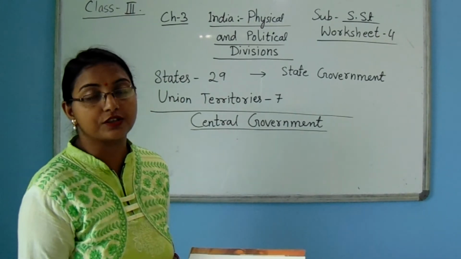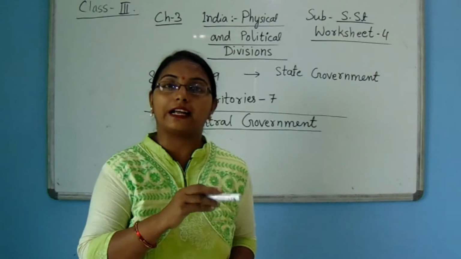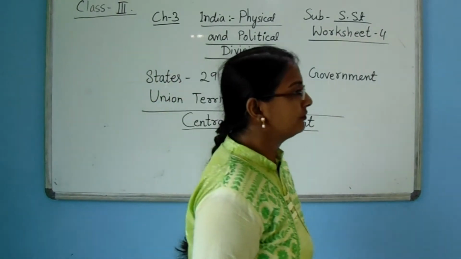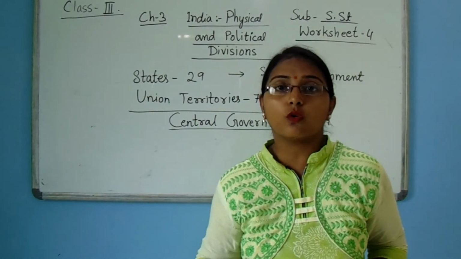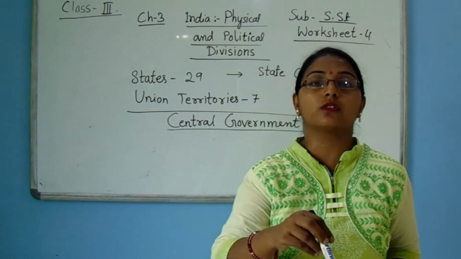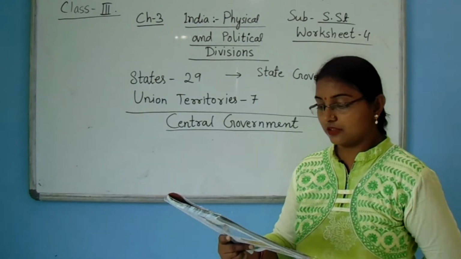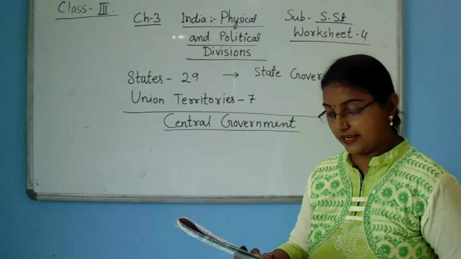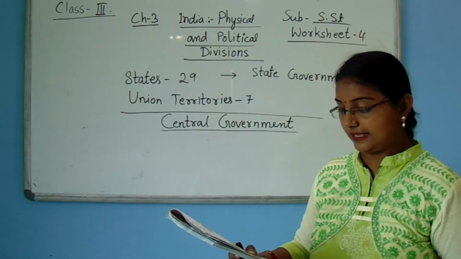Now the island regions. Islands are parts of land surrounded by rivers or oceans. That means surrounded by water. An island is a piece of land surrounded by water on all sides, and there are many small islands along the two coastal plains.